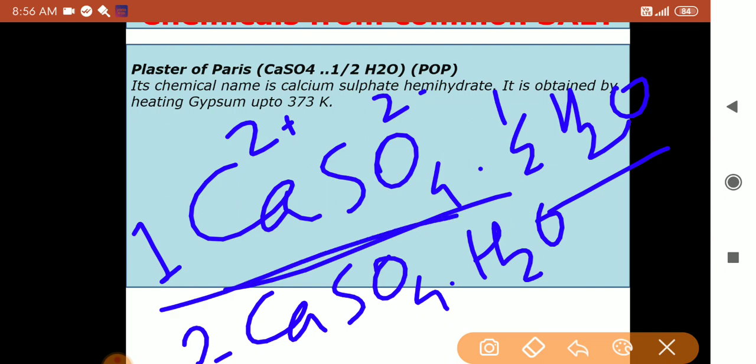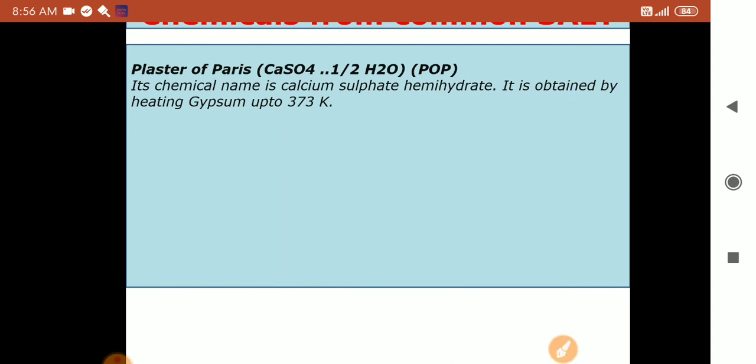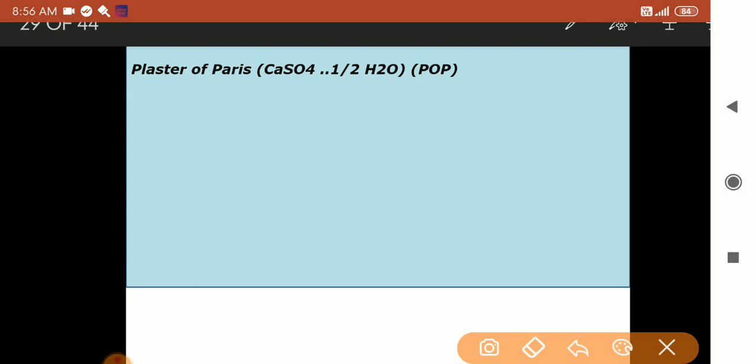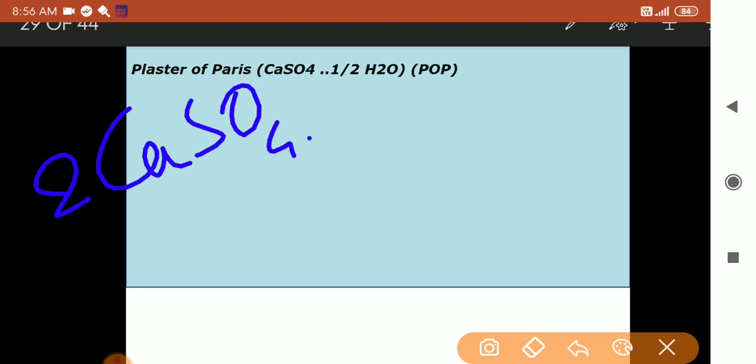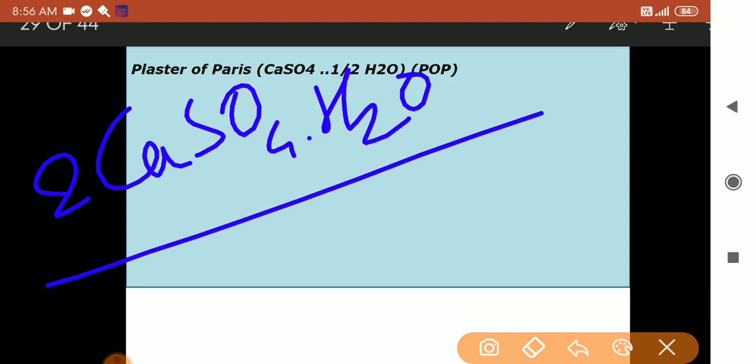When two calcium sulfate molecules are taken, one water molecule can be occupied. We can write it like this: 2 CaSO4 dot H2O. So that's how calcium sulfate hemihydrate or POP can exist.